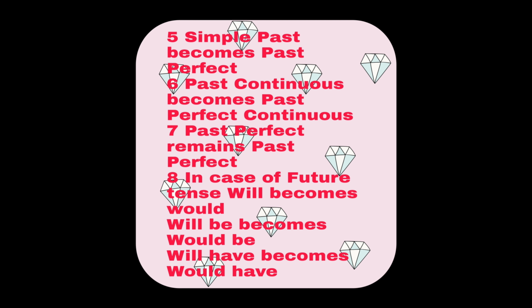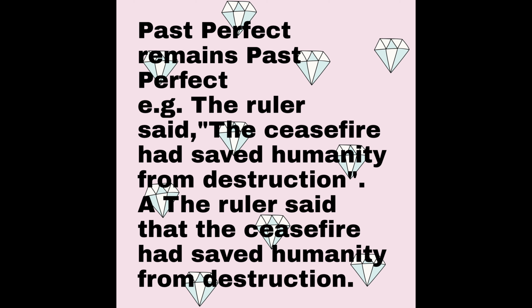Simple past tense becomes past perfect. Past continuous becomes past perfect continuous. Past perfect remains past perfect. In case of future tense, will becomes would, will be becomes would be, will have becomes would have. As I mentioned earlier, past perfect remains past perfect.